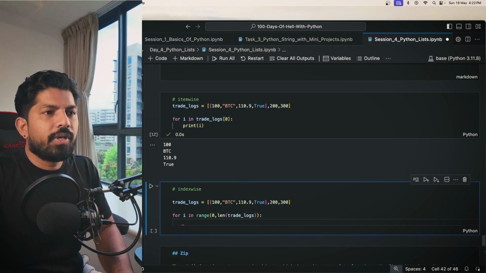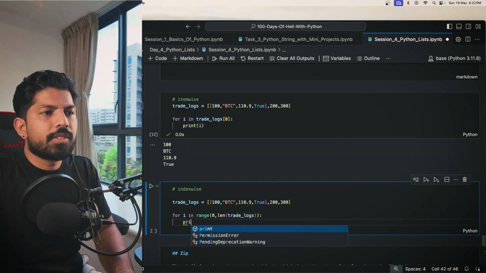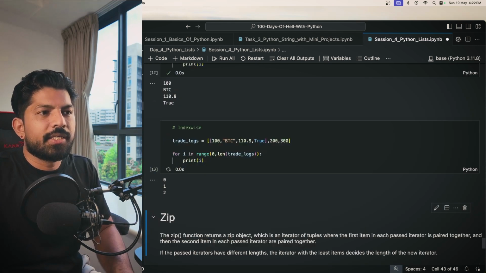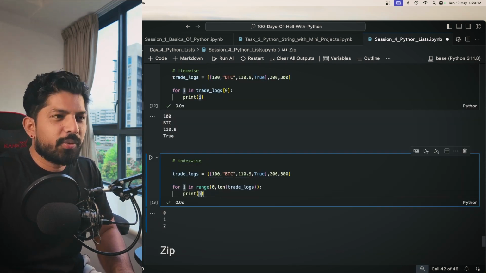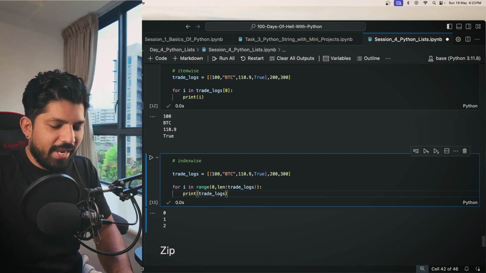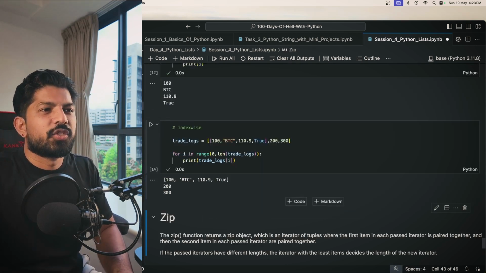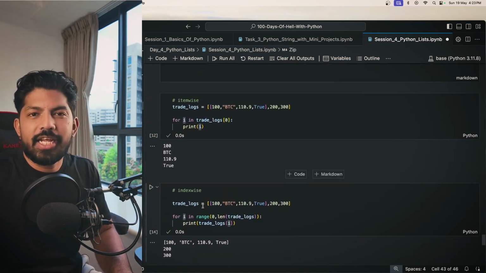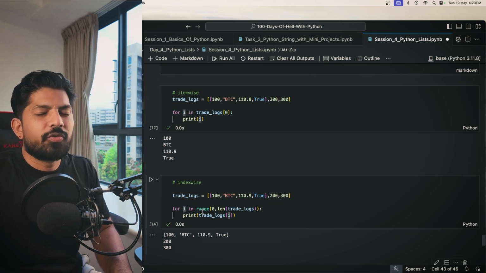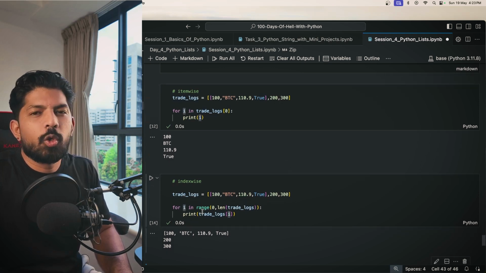And now if you print i, you have to print like this. You have to give the trade logs and then i, so you will get the same value. So this is how you can traverse item wise and index wise. Okay, it's very easy. Just practice yourself and you will be good to go.